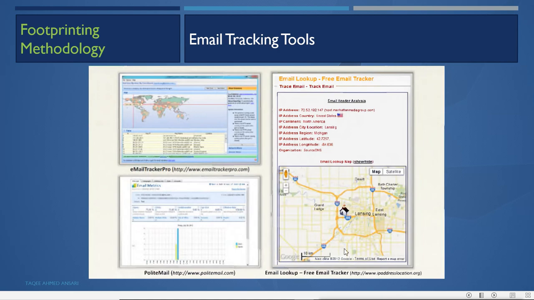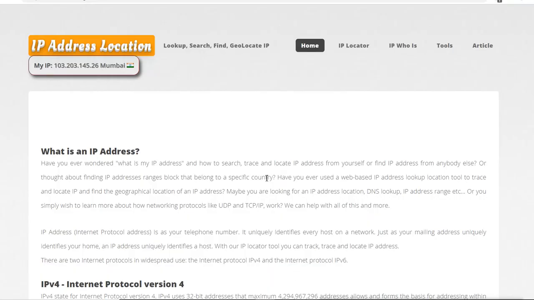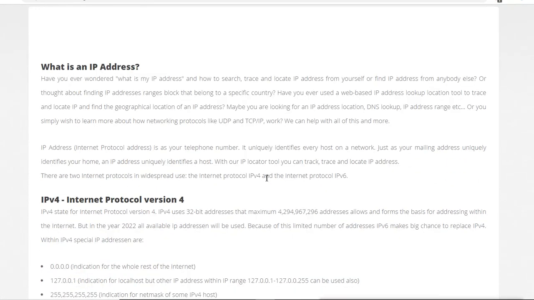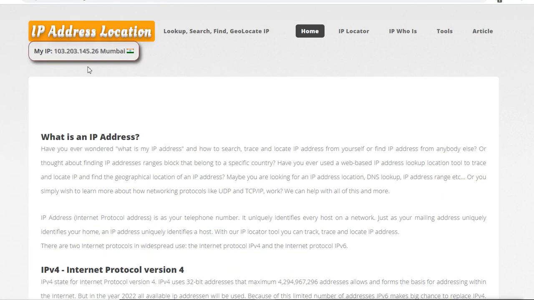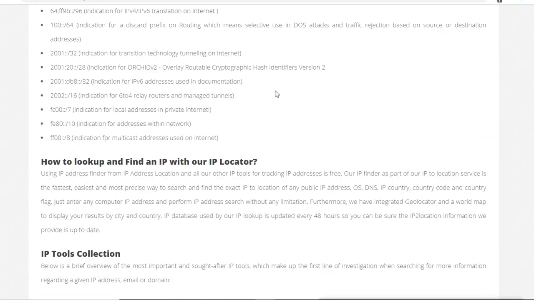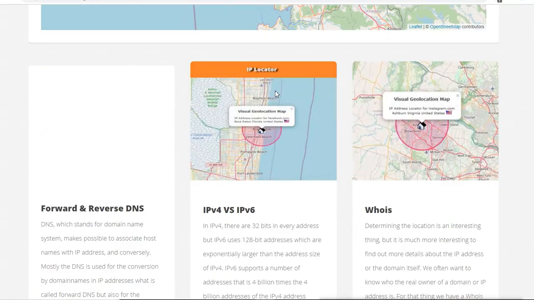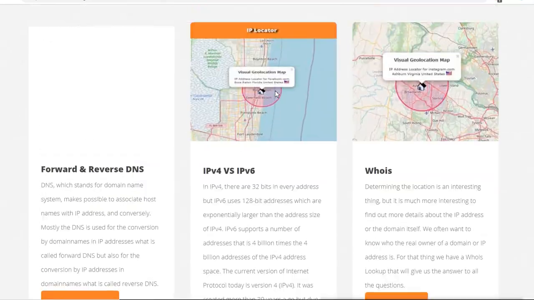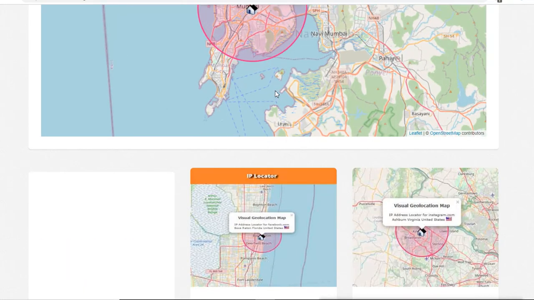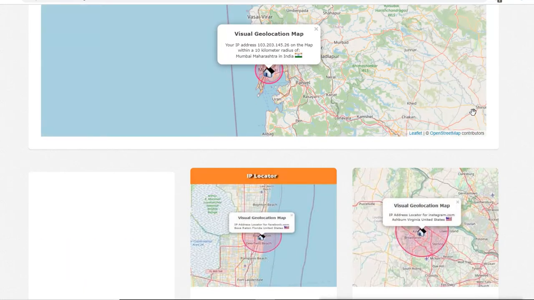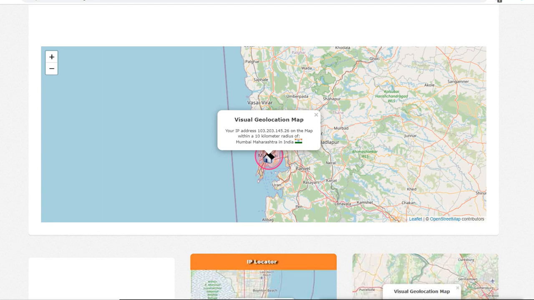For example, I will go to this site. This is the IP address location site where you can locate IP addresses. It will show you your IP address right now here. Then when you go down the home page, it shows your current location, depending on your IP address.